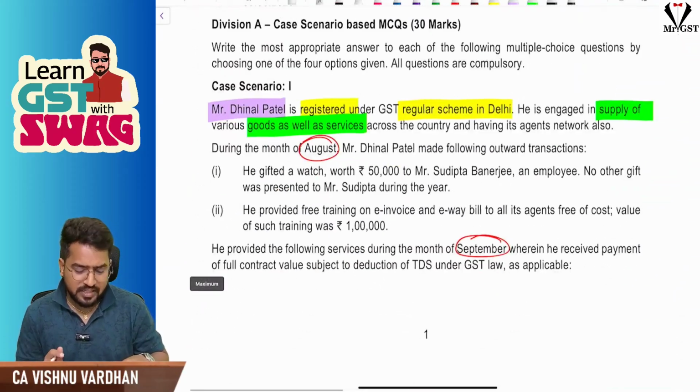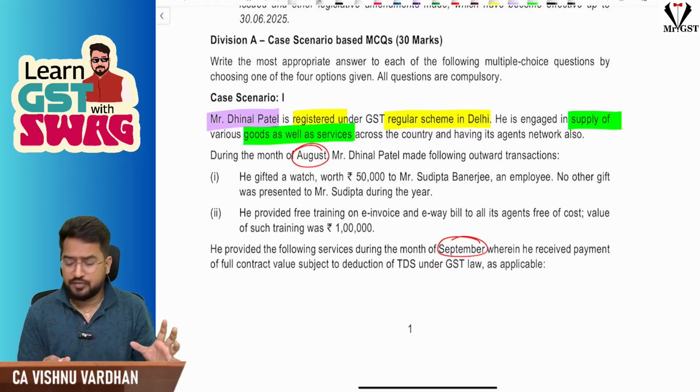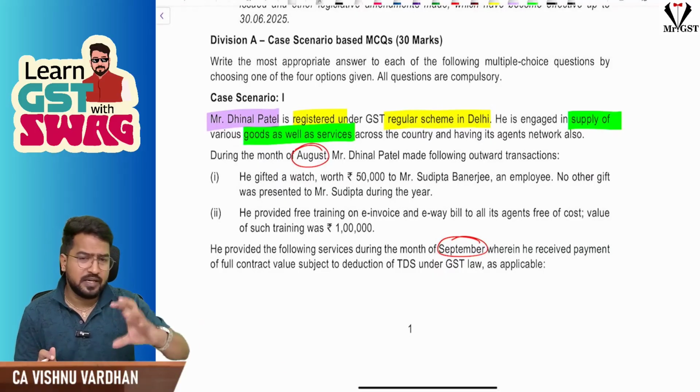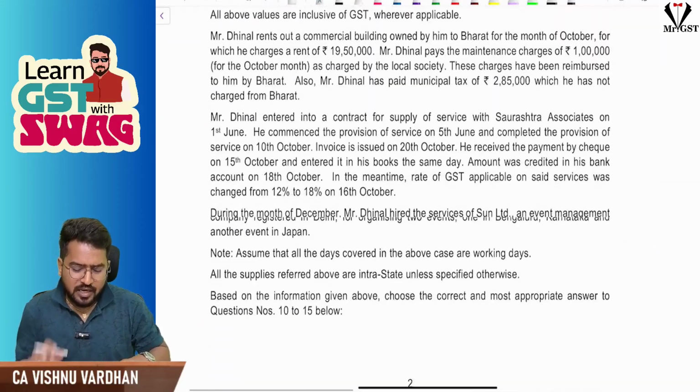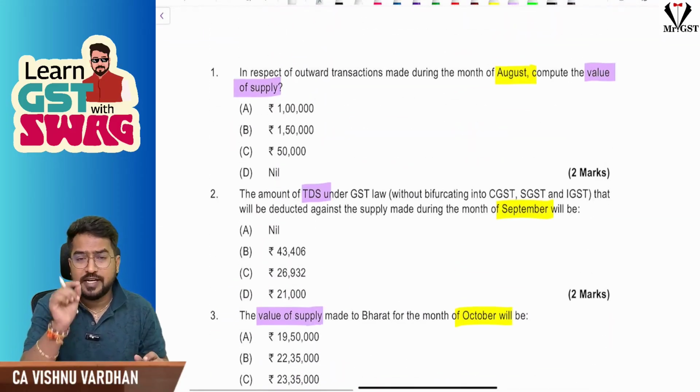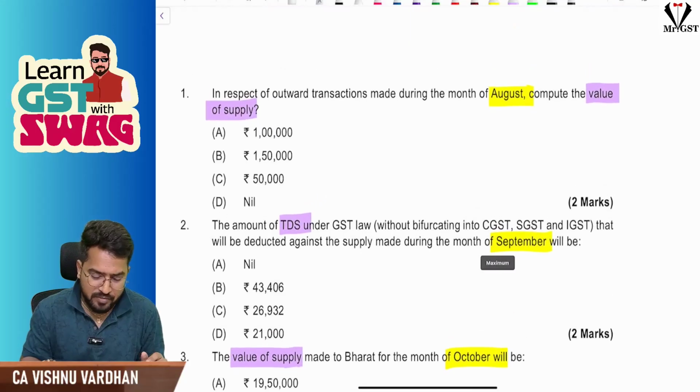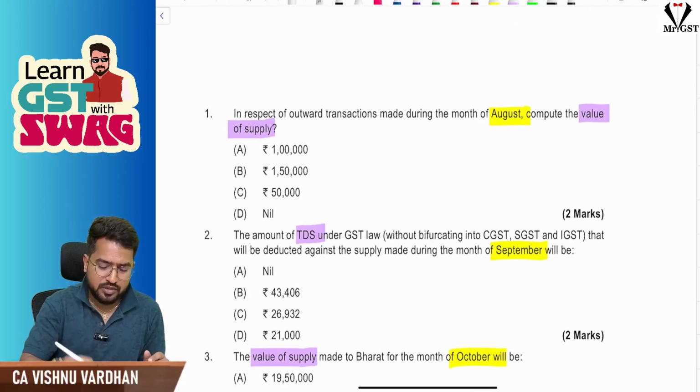So first we are going with the case scenario. Just to make it a very quick revision, I have gone through the MTP and highlighted the key points I want to discuss so that we can save time. First technique: we'll read the MCQs, then we'll go to the case study. So the first question is all about what?